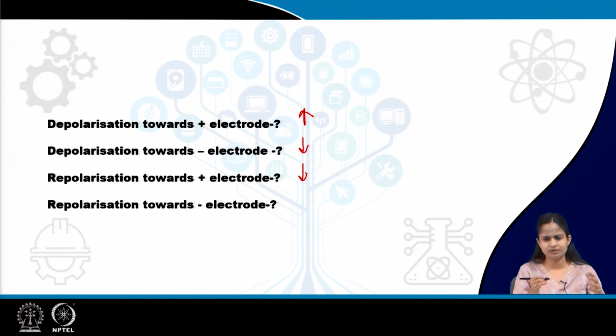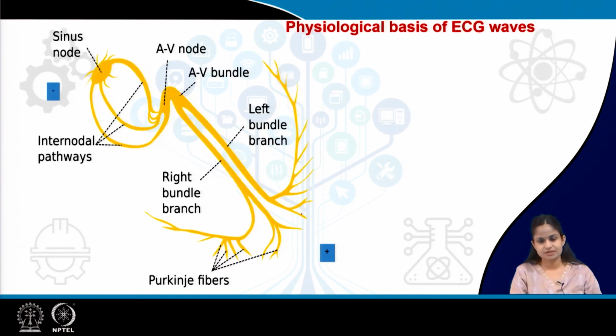Opposite charges move towards the opposite electrode. When the negative charge is moving towards the negative electrode, again there will be a positive deflection. This is the basics we have to remember, and this I had already explained, keeping in mind the terminal of the ECG and the direction of the impulse conduction.